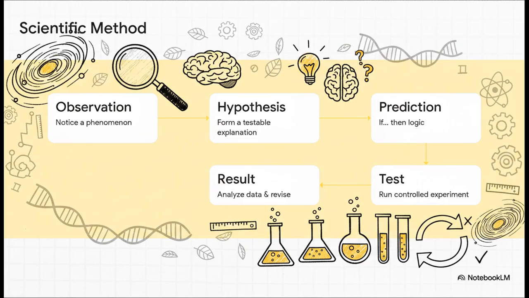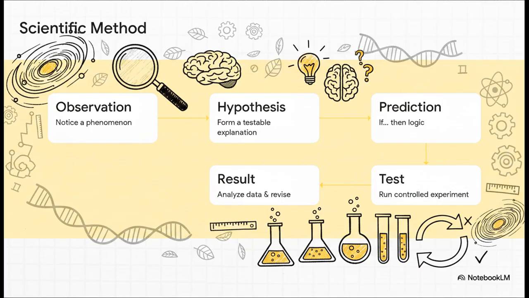This breaks down the iterative, super-logical steps researchers have to follow to decode the laws governing nature. It starts out simple, with an observation. You look at something and ask a question. Then, you form that hypothesis. From there, you make a deductive prediction using if-then logic. Basically, if my hypothesis is true, then this specific thing should happen.